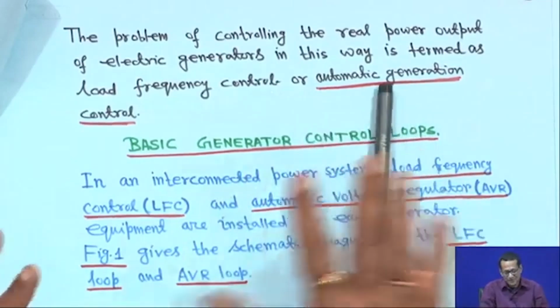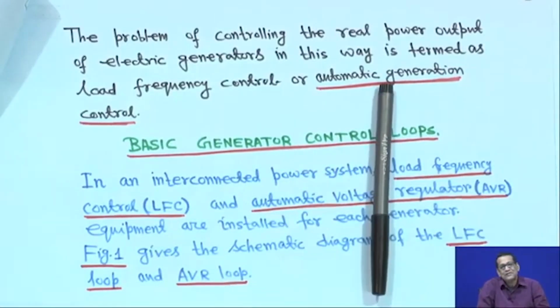I told you in the beginning that automatic generation control means, suppose a 100 megawatt load demand has increased. Suppose you have 5 units, and you share that 100 megawatt among the 5 units such that your fuel cost will be economical or minimum, because the 5 generators may have different fuel cost characteristics.